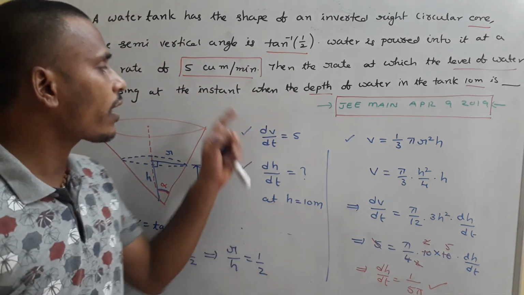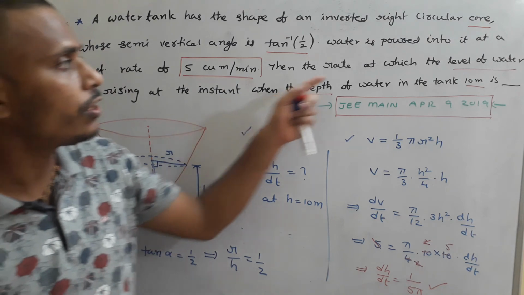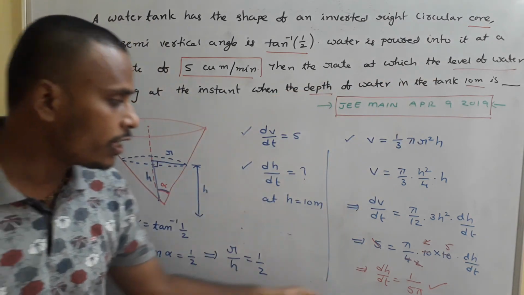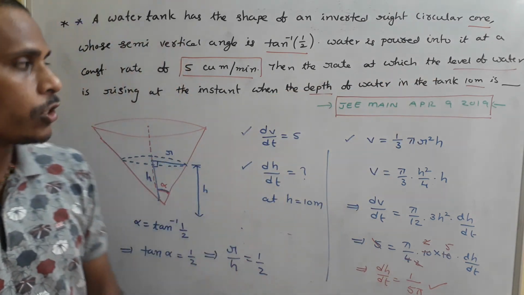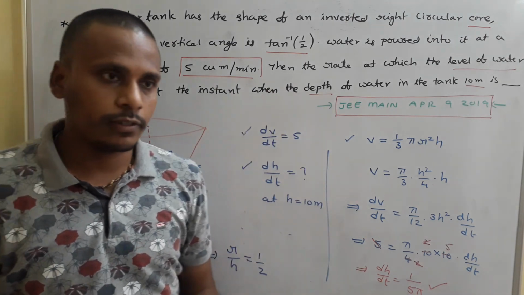That is the rate of change in the depth of water. The rate of change in the level of water in the cone is 1 by 5 pi. Okay, so this is another question from JEE Mains related to rate of change. Have a look.